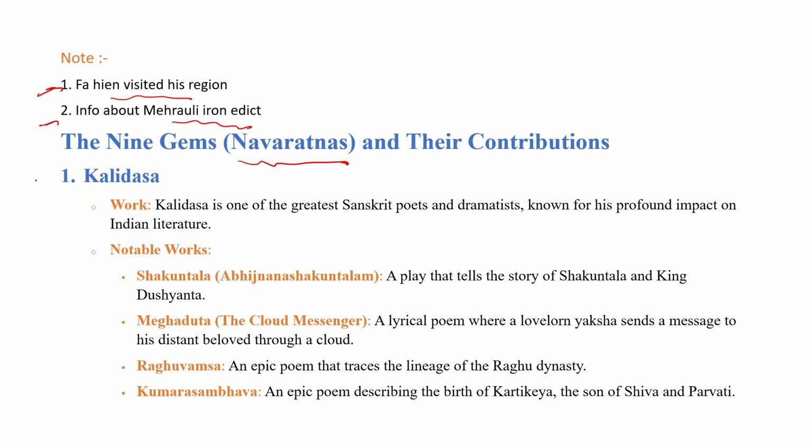Starting with the first, Kalidas. Kalidas was the greatest Sanskrit poet and dramatist, known for his profound impact on Indian literature, who wrote many books in the Sanskrit language, including Abhijnana Shakuntalam, Meghdut, Raghuvansham and Kumar Sambhava. Also, Malvika Agnimitra is another important book written by Kalidas. So Kalidas was one of the Navratnas, or 9 gems, of Chandragupta II. He was in the court of Chandragupta II.